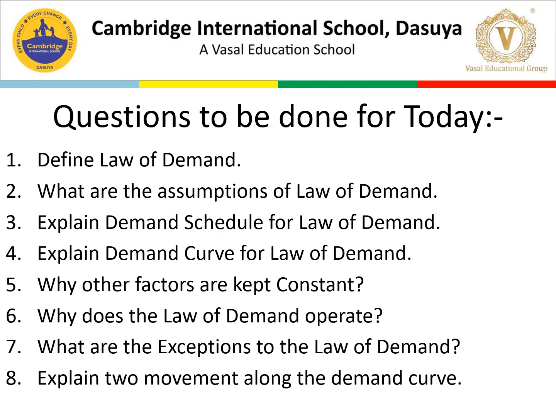Then, why are other factors kept constant? So ceteris paribus, you need to explain the reason for that. Next is, why does the law of demand operate? You need to explain all the reasons here. Then, what are the exceptions to the law of demand? You have to explain all. Then explain movement along the demand curve. You can explain all these things in detail. If you have any kind of doubt, you can give me a call, or you can even ask me to explain again. I hope today's lesson is clear to you and you will do well in your exams.